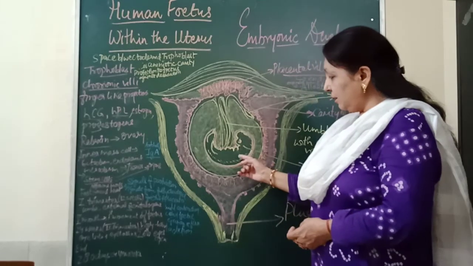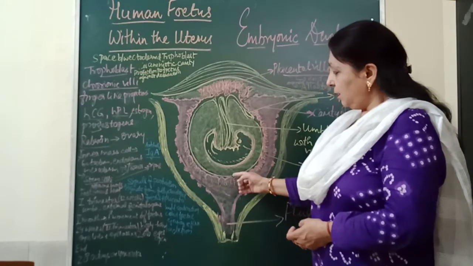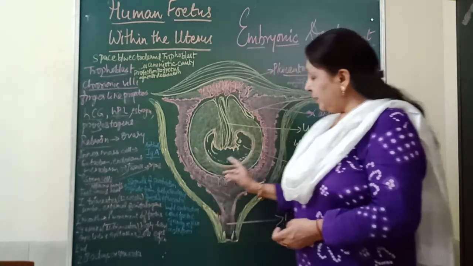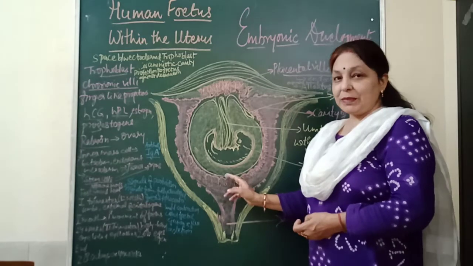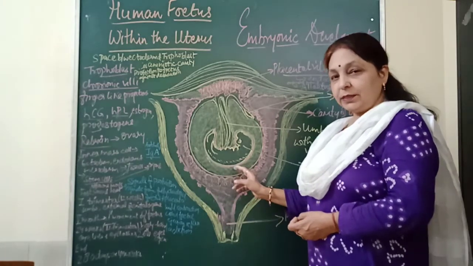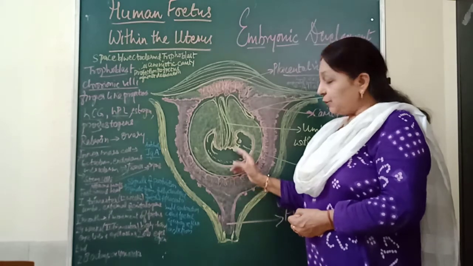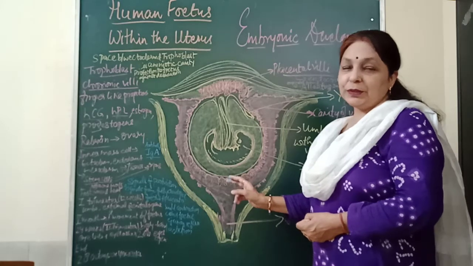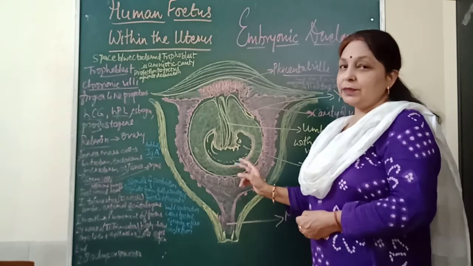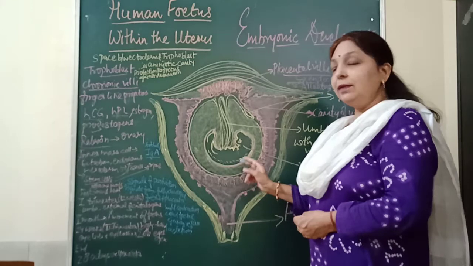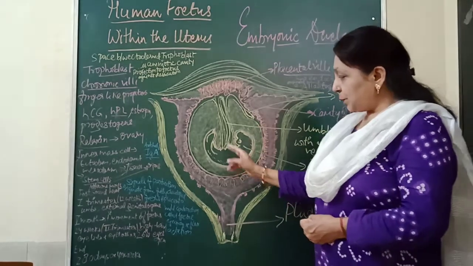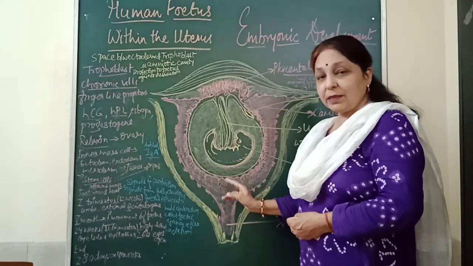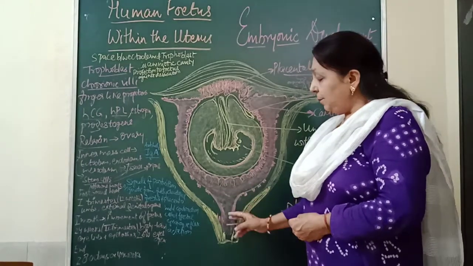When the fully developed fetus is found in the uterus, that is within 28 days, then it is ready for the expulsion. So expulsion of the fully developed fetus from the birth canal of the mother is called parturition. The process of parturition is induced by the neuroendocrine mechanism, and this process of parturition is the expulsion of the fully developed fetus from the birth canal of the mother.